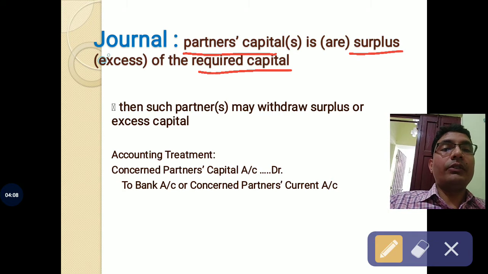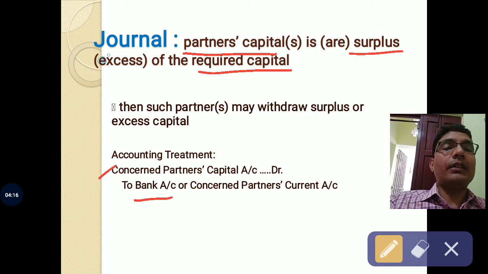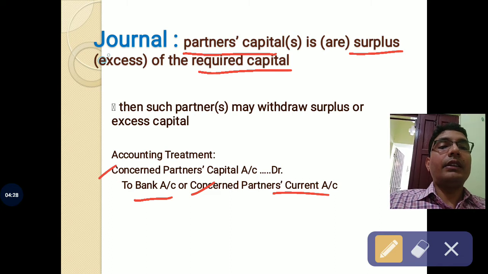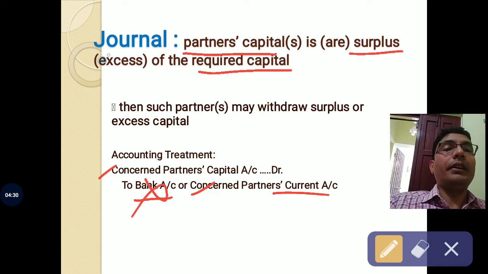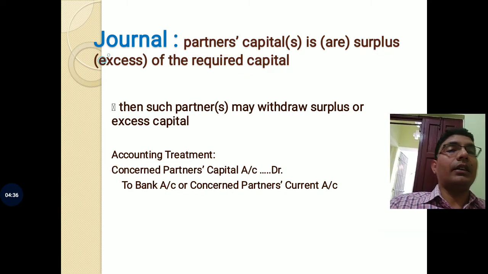If the question asks that such partners will withdraw this surplus capital, then the journal entry would be concerned partner's capital account debit to bank account. If the question asks you that this surplus will be transferred to their current account, then instead of bank account the entry would be concerned partner's capital account debit to concerned partner's current account.